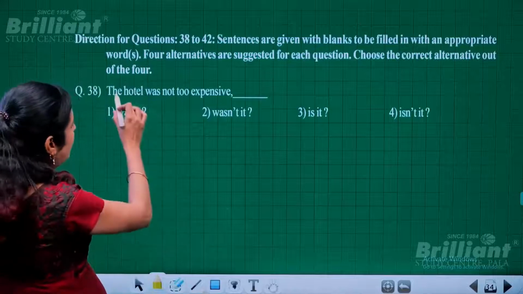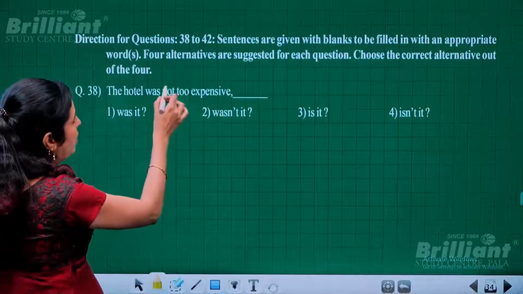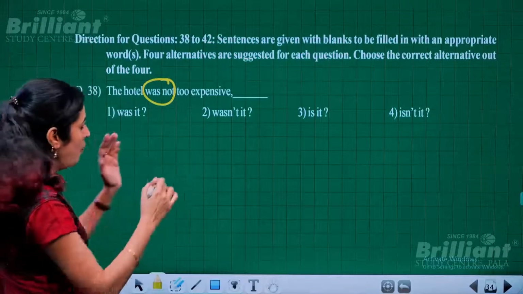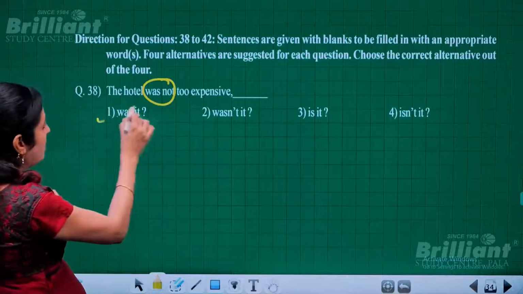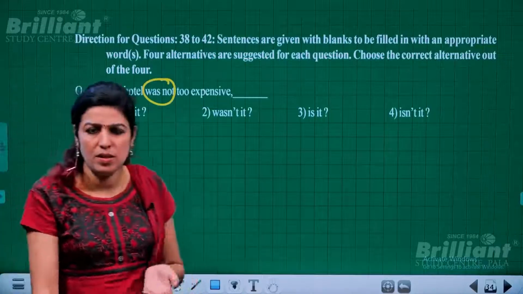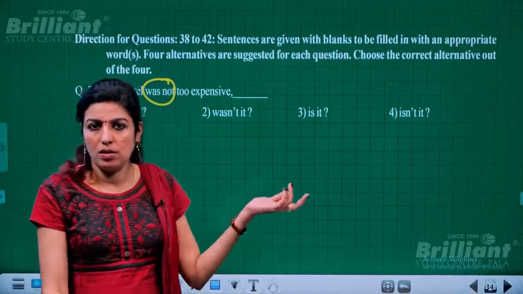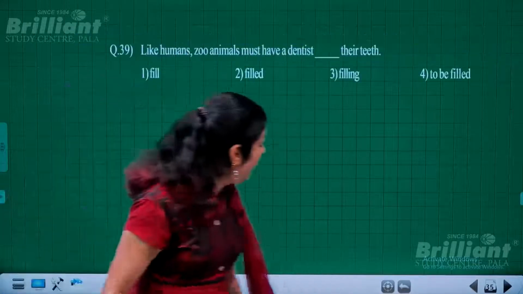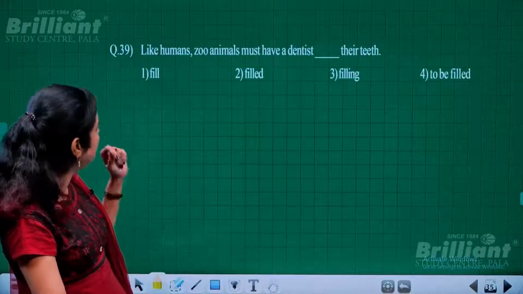So here, the hotel was not too expensive. Was not makes it negative, so the tag must be positive. So of course it will be was it. The hotel was not too expensive, was it? So this is a rhetorical question for which I do not demand an answer, just confirmation.